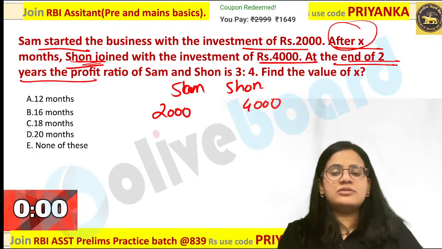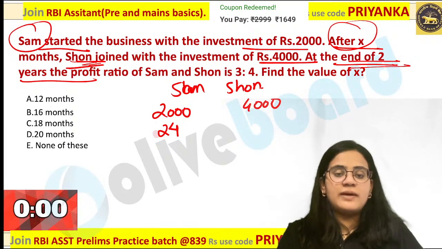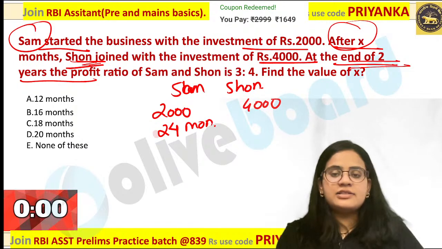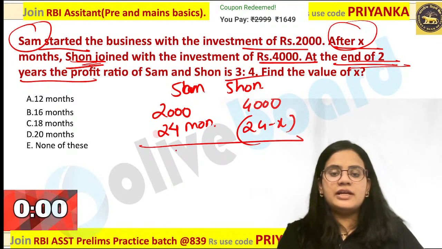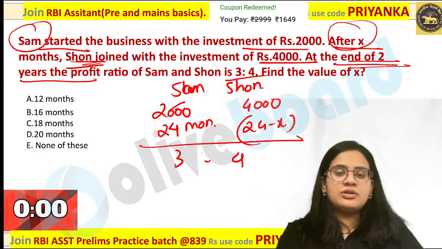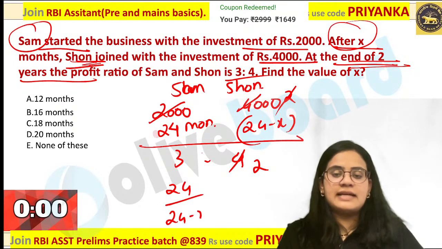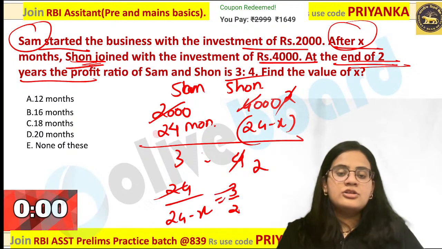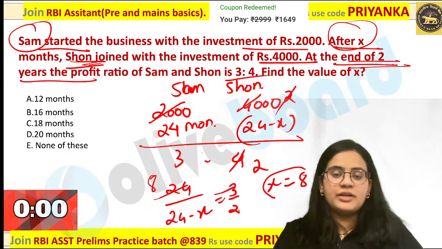That means for Sam, it is going to be the complete 12 months, that is complete 2 years, that is 24 months over here. And this is going to be 24 minus X. Now you know that this ratio is equal to 3:4. You can cancel these values over here. That is nothing but 24 upon 24 minus X, that is 3/2 over here. So definitely you can calculate X value is nothing but 8 months over here.